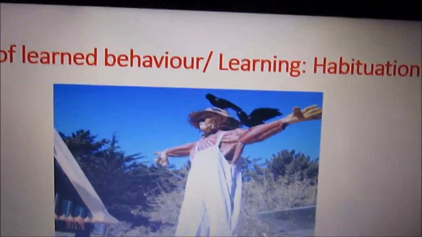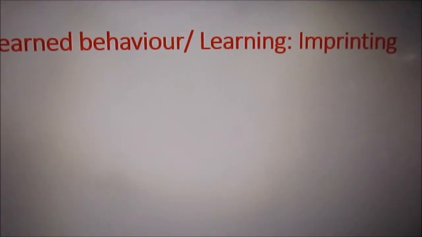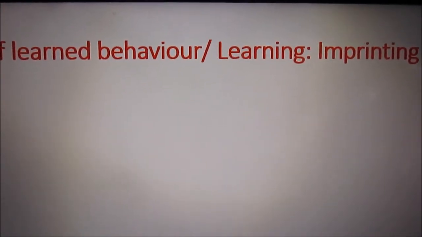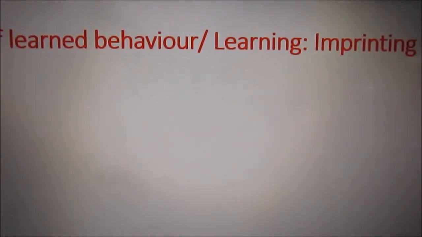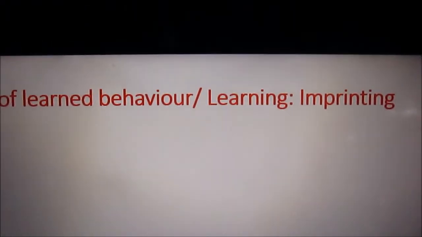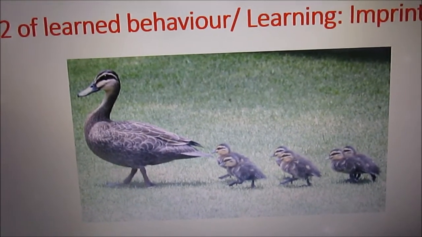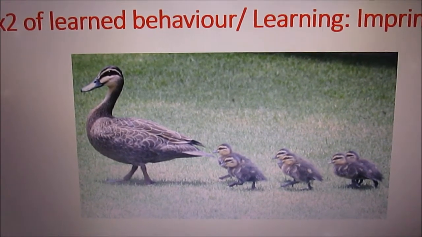Another kind of learning which you can find is what we call imprinting. Imprinting is a kind of learning by social relationship. You are living with some individuals, and slowly you learn what they are doing, and it becomes imprinted in you. Now take the example of this duckling. They are seeing their mother duck moving ahead.